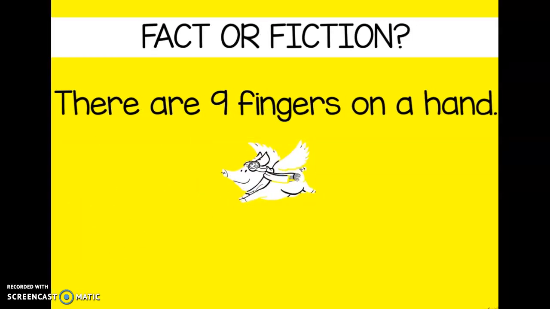So for today's activity, you are going to sort the statements into statements that are fact, which is true, and statements that are fictional, which are not true. You're then going to read the passage and then write 3 facts about the animal.